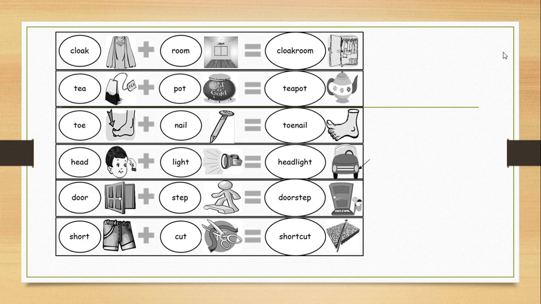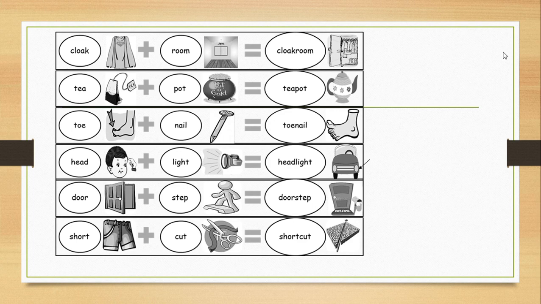Next we have the word door and step. Step means to move one feet forward or up. Together they are doorstep, which is the thing that you can find in front of your door for people to clean their shoes in it. You know the doorstep, most of the time written on it welcome, because you are welcoming people. Okay, the doorstep is a small rug that we put in front of the door.